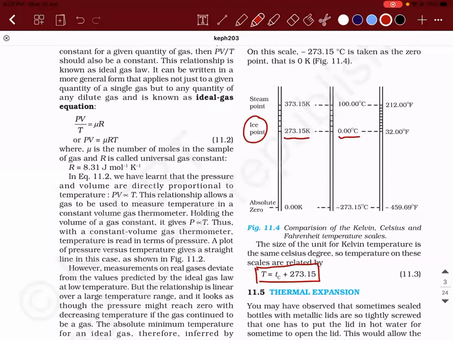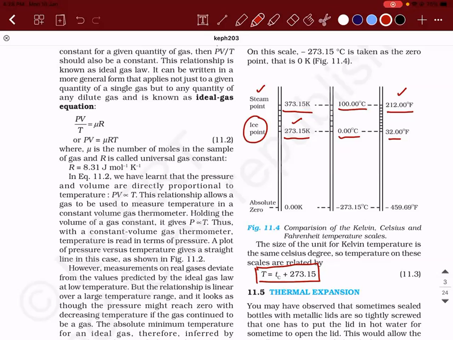The ice point is 0 degrees Celsius in terms of the Celsius scale. In terms of the Fahrenheit scale, it is 32. In terms of the Kelvin scale, it is 273.15. Whereas with respect to the steam point, in the Fahrenheit scale it is 212, in Celsius it is 100, and in Kelvin it is 373.15.